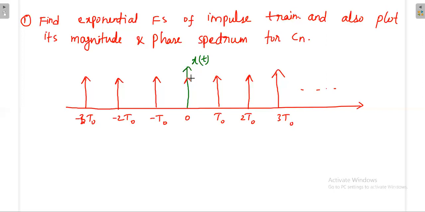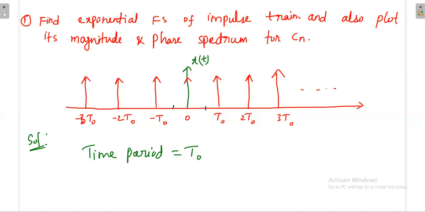So this is the impulse train, where the impulse is present at regular intervals. Periodically it is present. Now the time period of this impulse train is T naught. And then the limit, either we can take from 0 to T naught, or otherwise we can also take from minus T naught by 2 to plus T naught by 2.